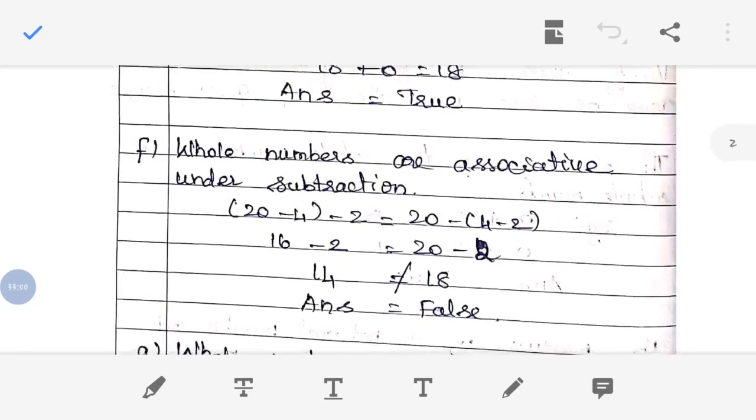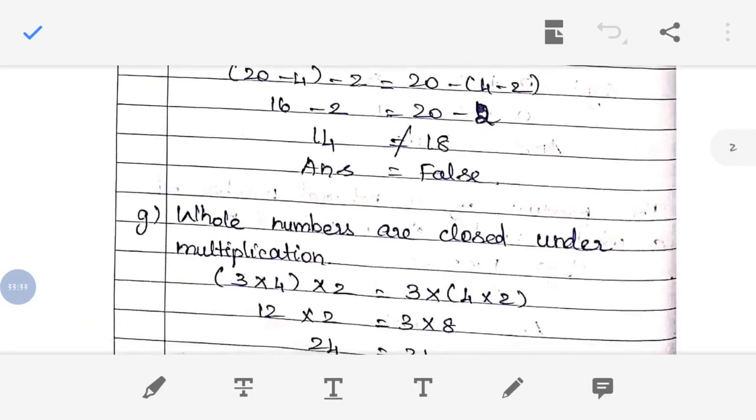And the next question is: whole numbers are associative under subtraction. Associative law in the sense of grouping of numbers. So you can check with subtraction. You have to use subtraction for the associative law. Then if you check that, it will not be satisfied. I have explained that through this example. So here I have taken an example. In this example you can see that associativity over subtraction is not satisfied. So the answer will be false. Let's move on to the next one.